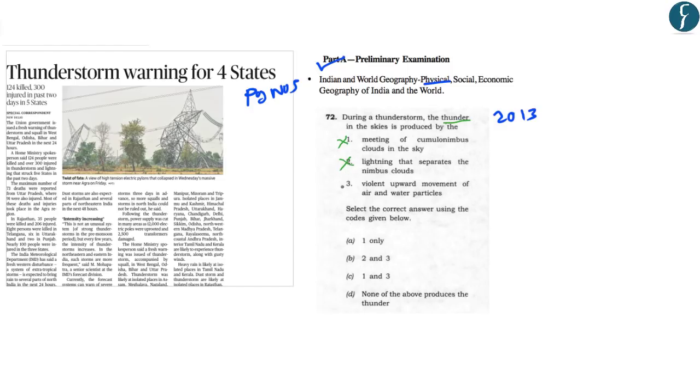Third, violent upward movement of air and water particles. This statement is also incorrect because this is the cause of formation of the thunderstorm and not of the lightning. Lightning is a consequence of the thunderstorm. So the answer is D. None of the above produces the thunder. With this, let us move on to the next article.